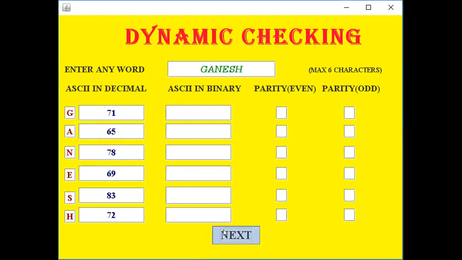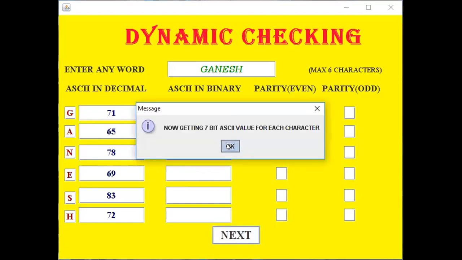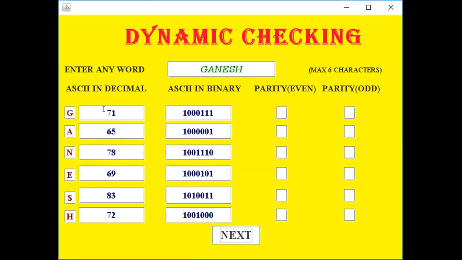Now ASCII in binary. We can get the ASCII in binary of each value. For 71, it is 1 0 0 0 1 1 1. For 65, it is 1 0 0 0 0 0 1. Accordingly, all the ASCII values in binary are generated. So actually, when we type G on our keyboard, this is the process that goes on with the chips in the laptop or a PC.